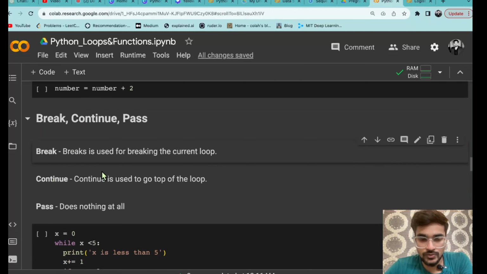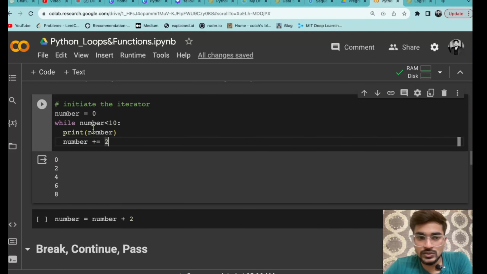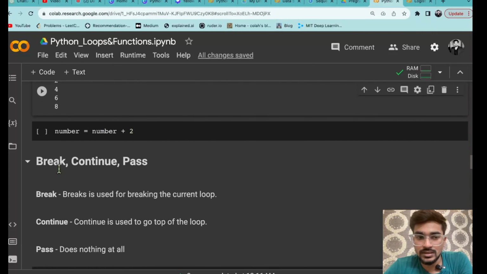So you can see, first of all we are going to start with break. Break is used for breaking the current loop. So that means in this code ideally it has to go from 0 up to 8. So this is the ideal condition we have. But if you want to break the loop at any point, let's say at 4 you want to break the loop, you can do that using the break condition.